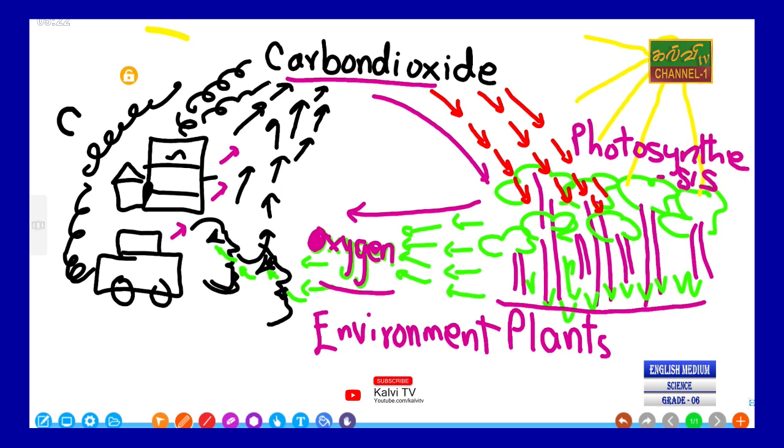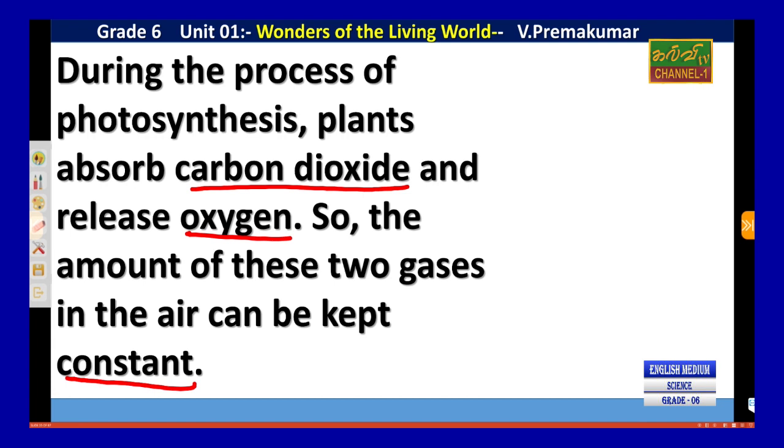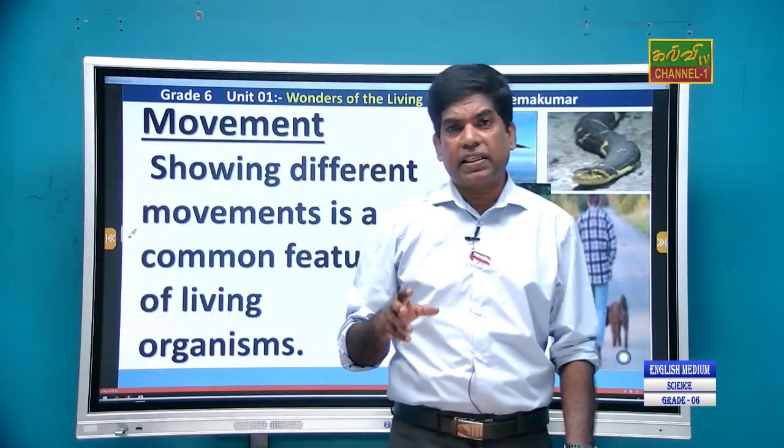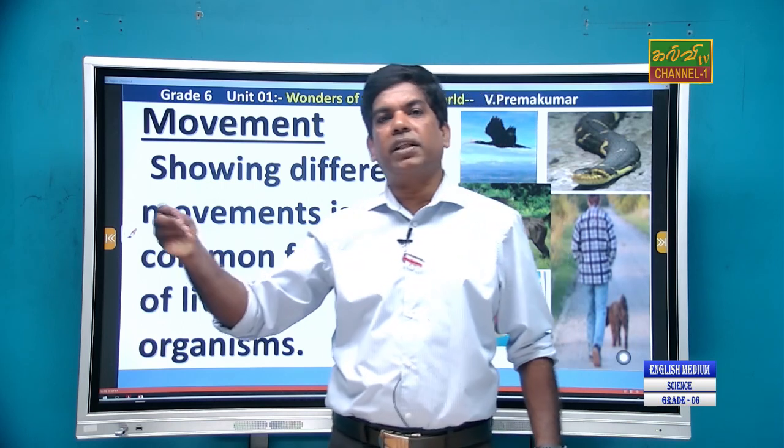Right? Okay. Now, students, you can understand now. We will go to our textbook. During the processes of photosynthesis, plants absorb carbon dioxide and release oxygen. So the amount of these two gases in the air can be kept constant. Constant means the same amount, no change. That is photosynthesis: carbon dioxide absorbed by the plant and oxygen released by the plant.